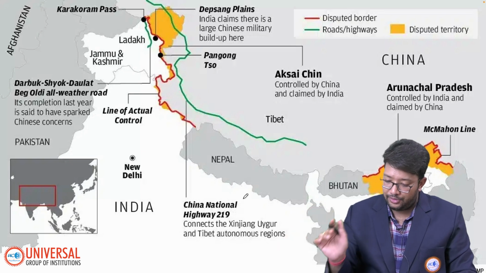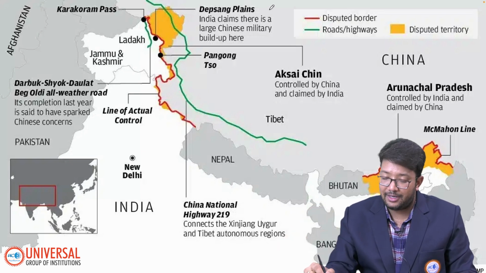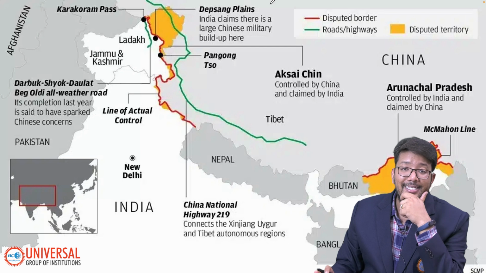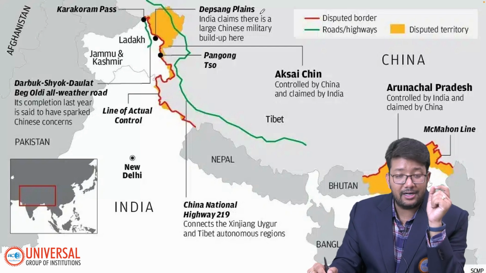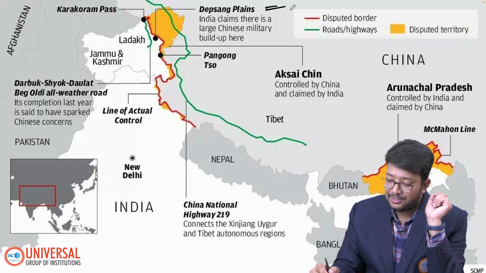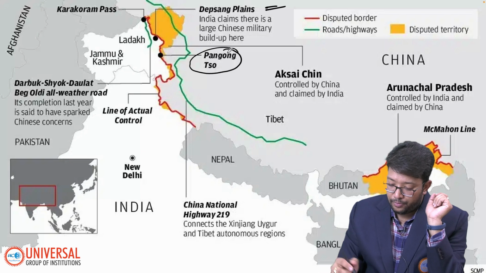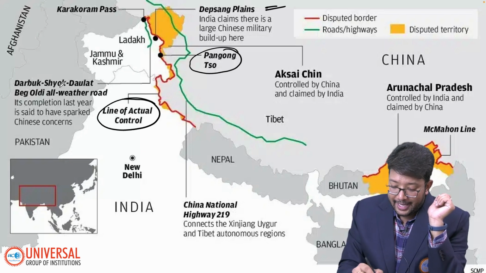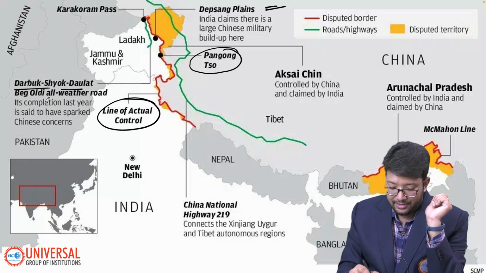I hope you understood that this is the perfect example of the disputes. Again, for revision purposes: the Depsang Plains, Pangong So, the line of control, and the Darbuk-Shyok-Daulat Beg Oldie all-weather road.